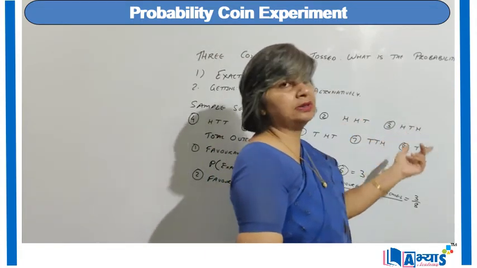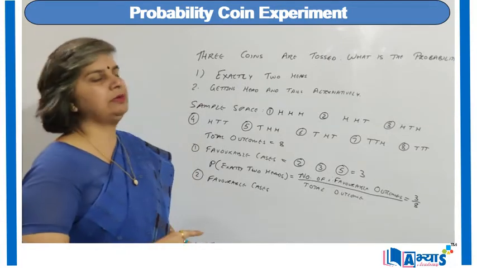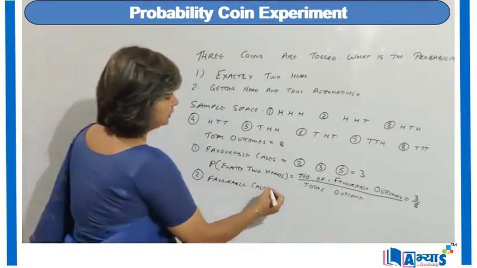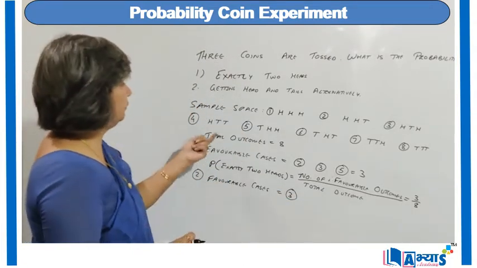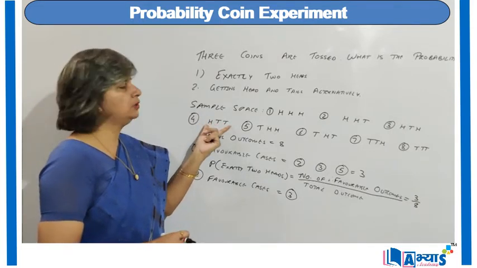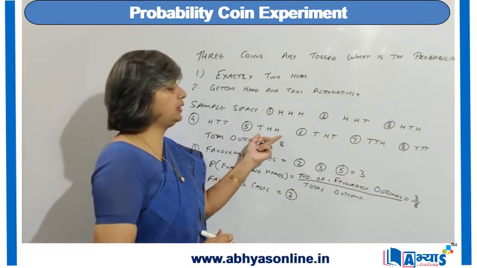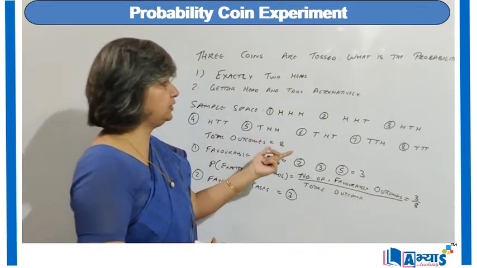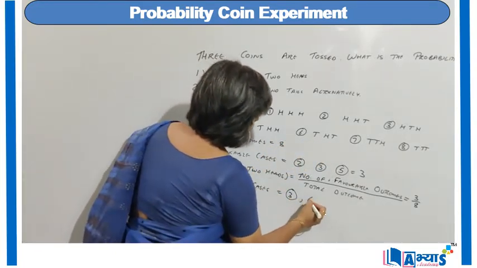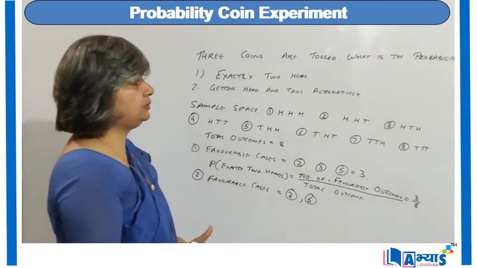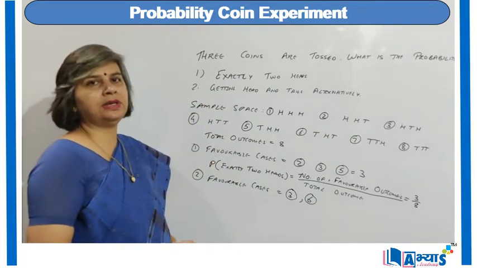So the third outcome satisfies the condition because we have head, then a tail and a head. That means alternatively head and tail. So the third outcome is the right answer. In the fourth situation we have a head and 2 tails, so we have 2 consecutive tails. So this again does not satisfy the condition. In the fifth we again have 2 heads, so it does not satisfy the condition. In the sixth outcome we have heads and tail alternatively, so 6 is the other option. That means the third is a favorable case and the sixth is a favorable case. Now the 7th and 8th are again not favorable.